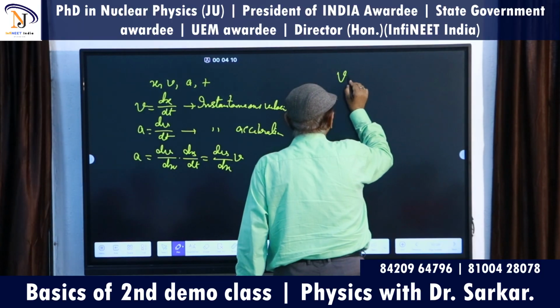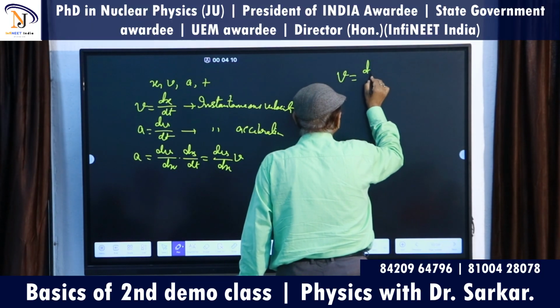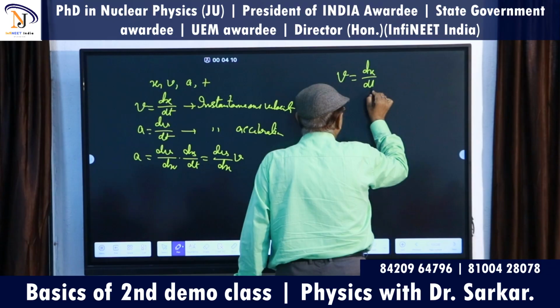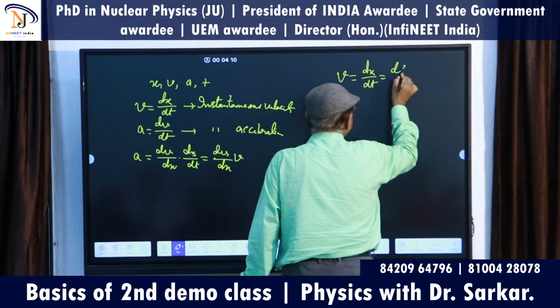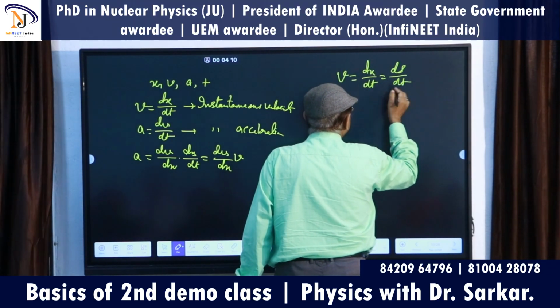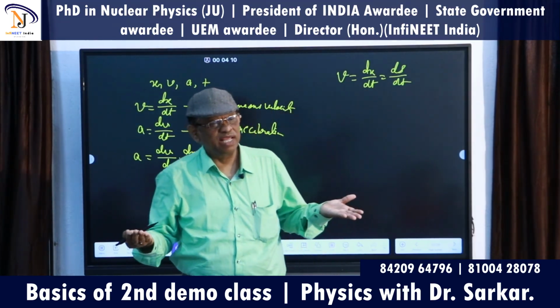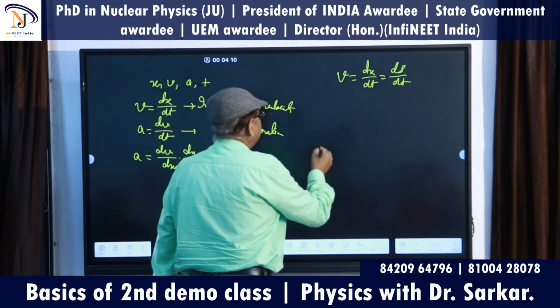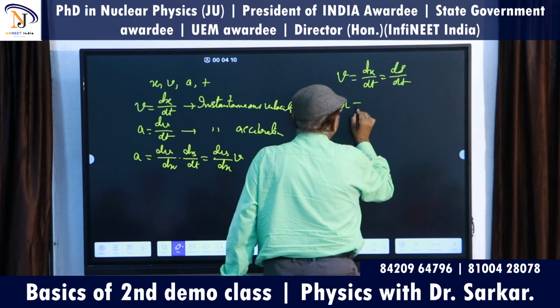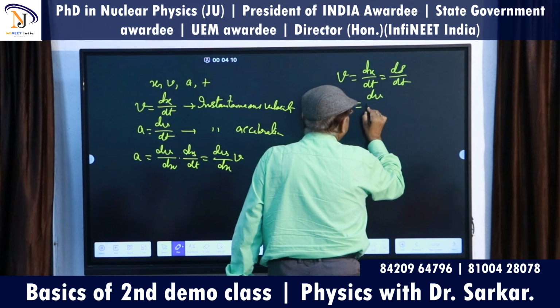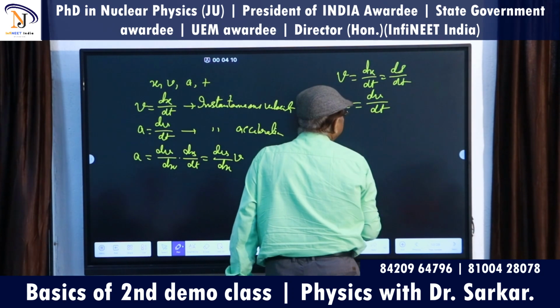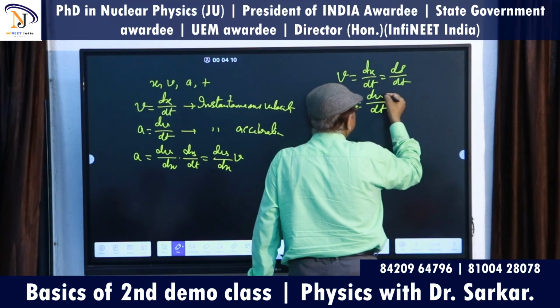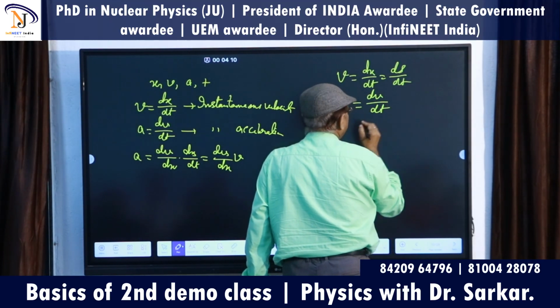V equals dx/dt, or you can write ds/dt. Instead of writing x, you can write s also. And another is A equals dv/dt. What is the meaning of this? This is the change of velocity with time.